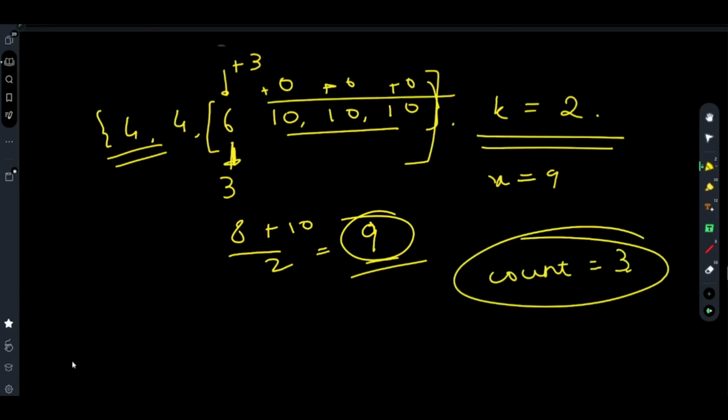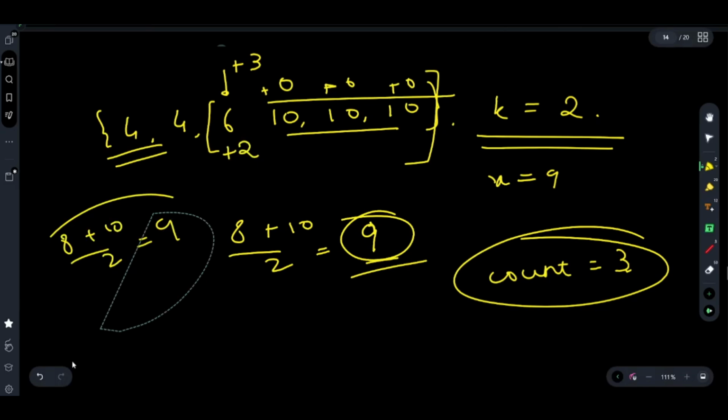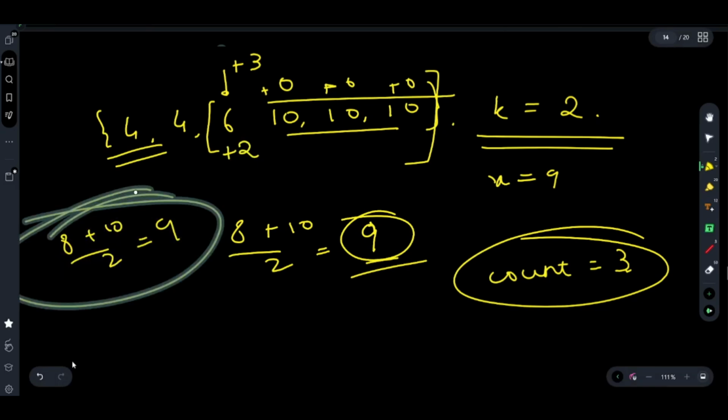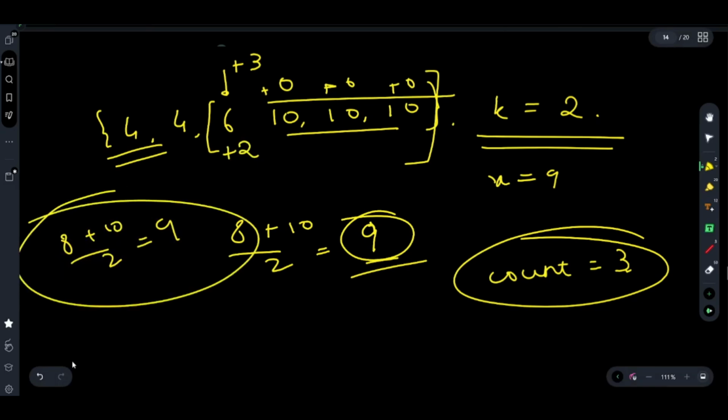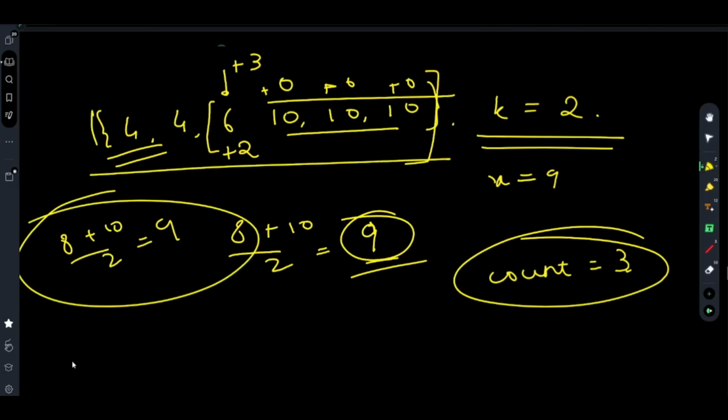However, 9 as a median is possible, because if you increment it by 2, it becomes 8, and 8 plus 10 by 2 is positively 9. So this will give a wrong output. This will give a wrong answer. The above algorithm, in this situation where there is an even number of elements, will give a wrong answer.